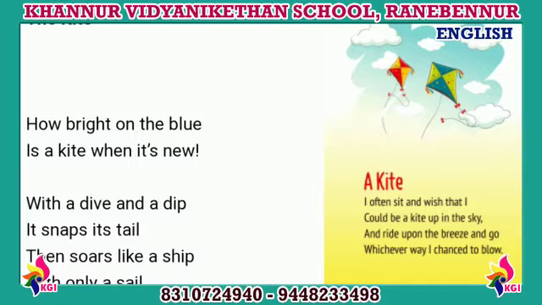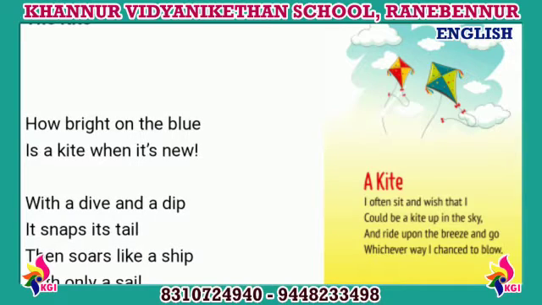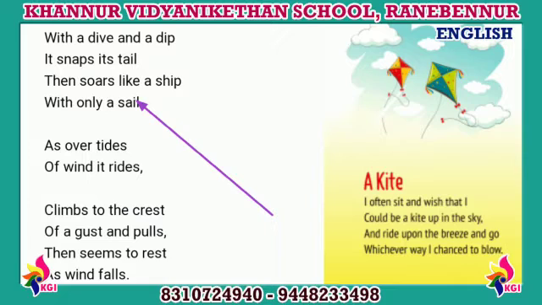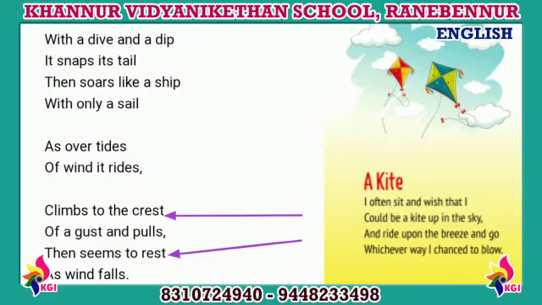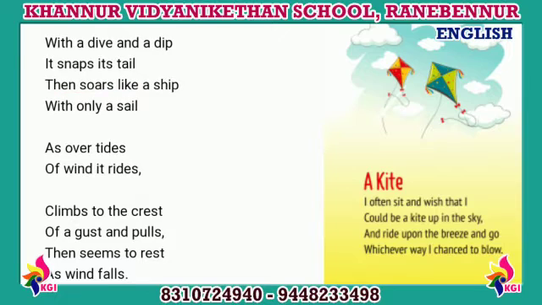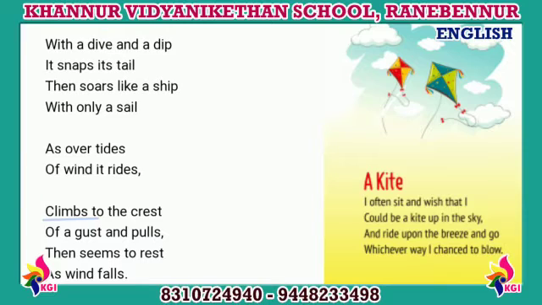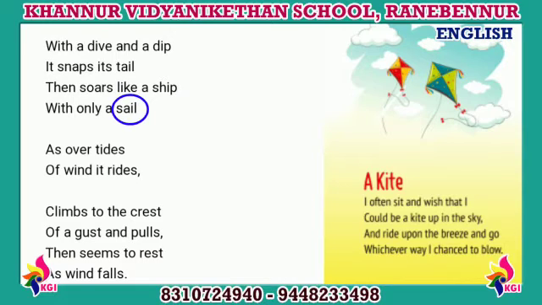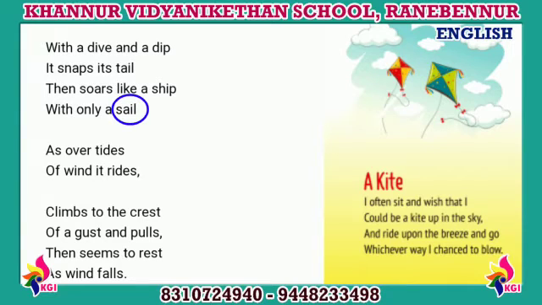Let me read stanza 2. Then soars like a ship with only a sail, as over tides of wind its ride, climbs to the crest of a gust and pulls. So in this stanza, we have new words like soars, S-O-A-R-S, which means fly high. Again, we have one action word, climbs. It means to go up. The next word we have is sail. It is nothing but a cloth on a ship or a boat used to catch wind and help the boat to propel. It can be a black color or red color, a big cloth.